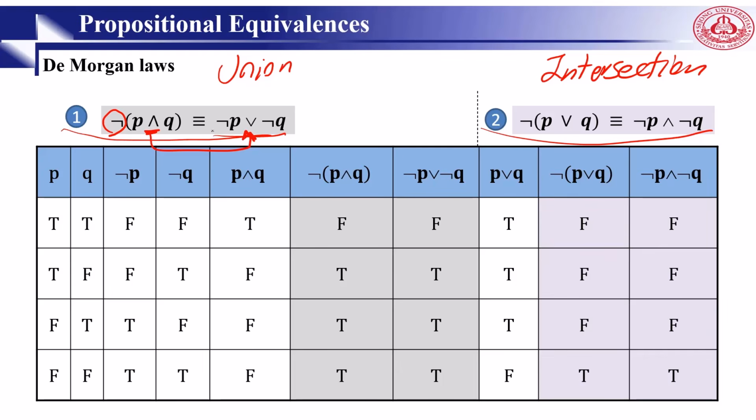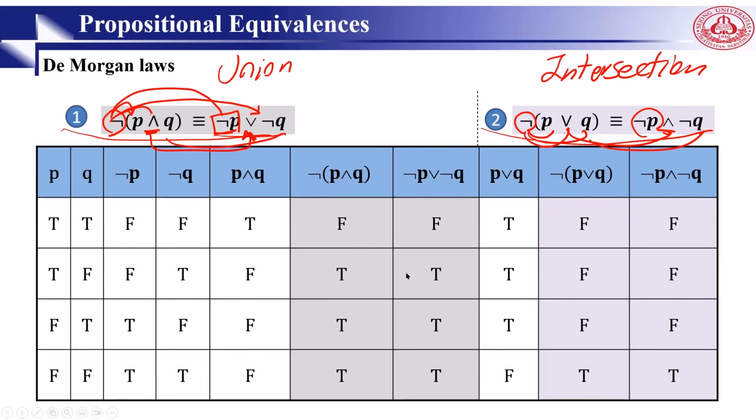If we apply negation to this one, the result will be this one. Not applied to AND results in OR, and not applied to q results in not q. So negation changes AND to OR. The same here: not p is not p, not applied to OR will be AND, and not q will be not q. Okay, that's all. These are called De Morgan's laws. The first one is called De Morgan's union law. The second one is considered De Morgan's intersection law.